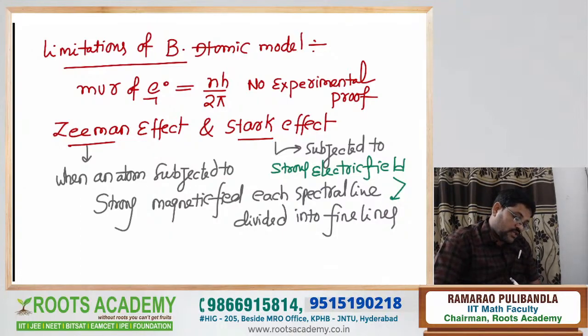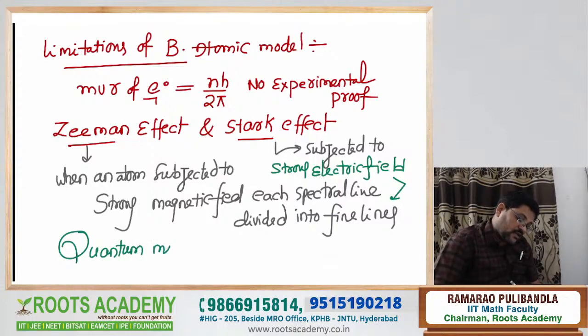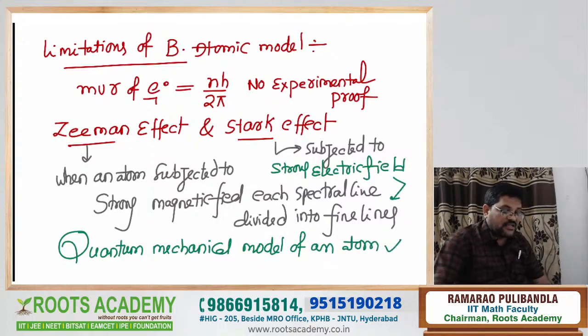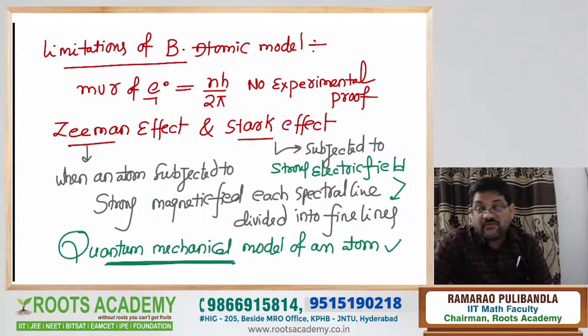And also the quantum mechanical model of the atom was not explained by Niels Bohr. So these are the limitations. What is the meaning of quantum mechanical model? It means the wave nature of the electron was not explained.